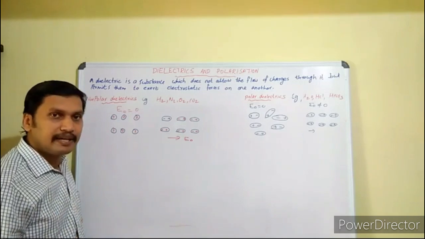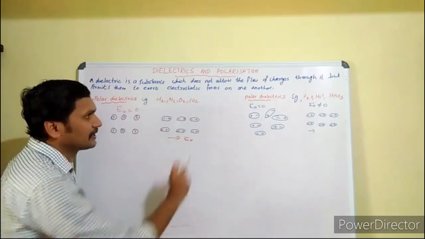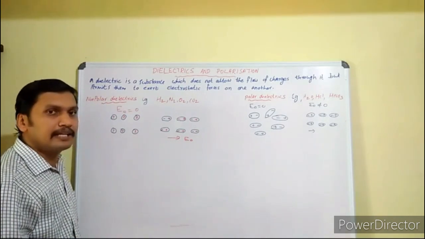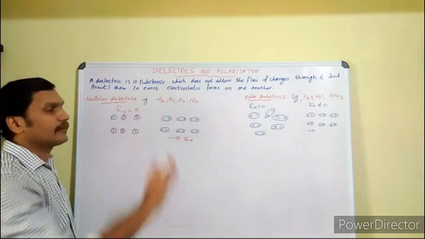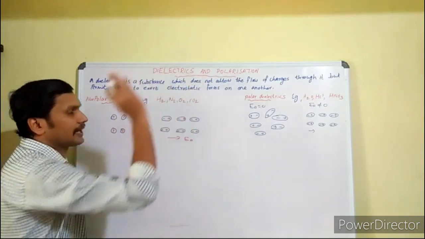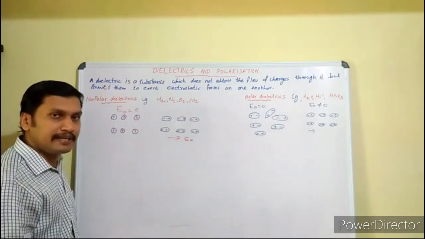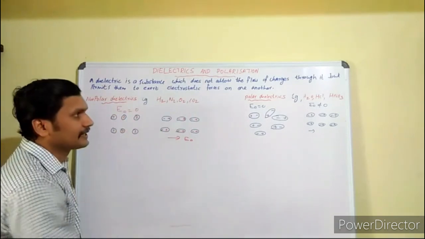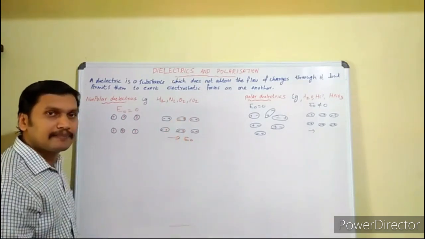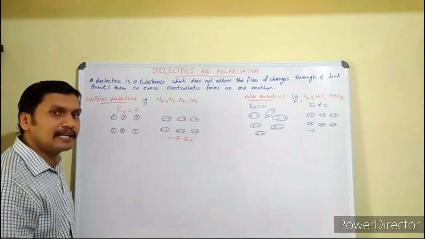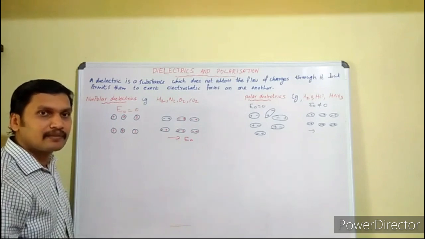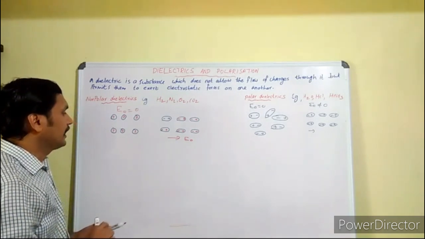So our conclusion is that both non-polar dielectrics and polar dielectrics possess some electric dipole moment under the presence of an external electric field. This phenomenon is known as polarization. Polarization means both non-polar and polar dielectrics possess some electric dipole moment under an external electric field. This phenomenon is known as what? Polarization of dielectrics.